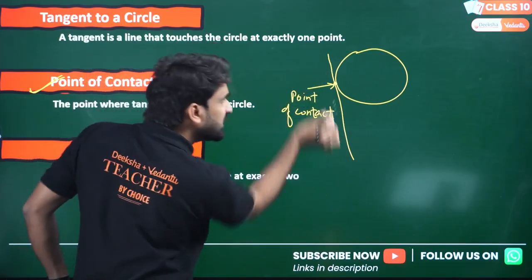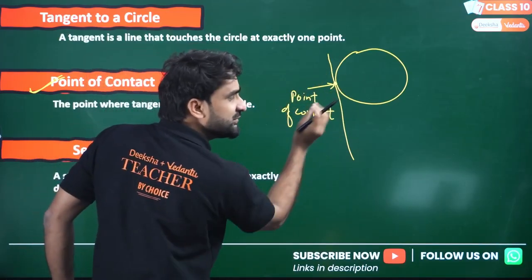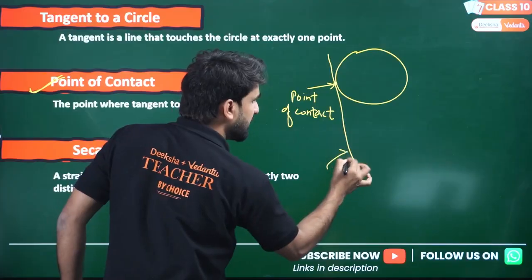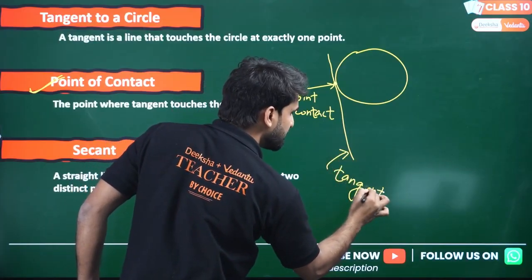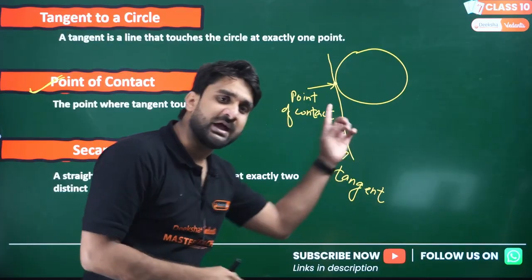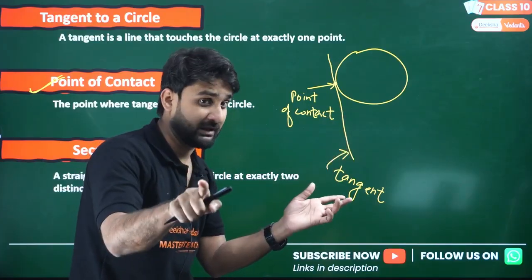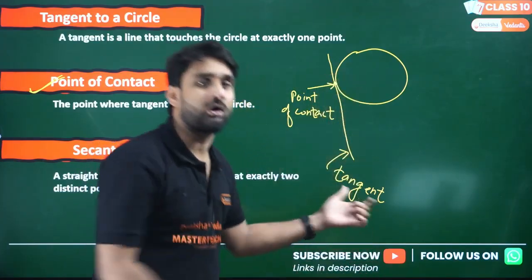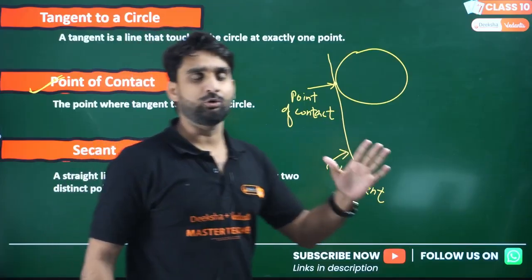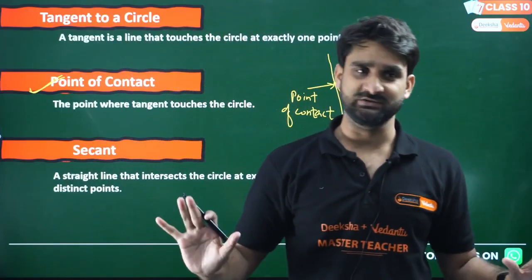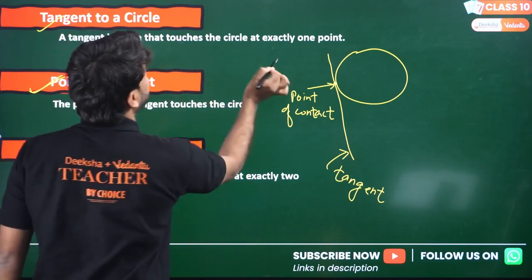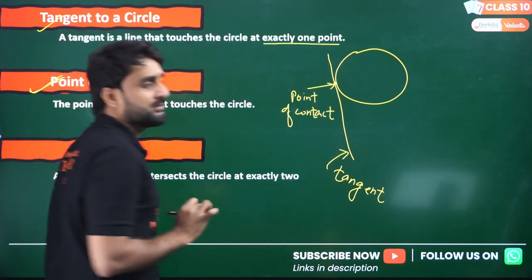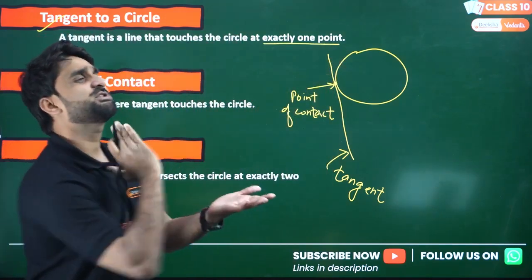And this line which is touching the circle is called the tangent. The point at which the line touches the circle is called the point of contact, and the line itself is called the tangent. I hope you got the point. The line which touches the circle is called a tangent, simple. A tangent is a line that touches the circle at exactly one point.